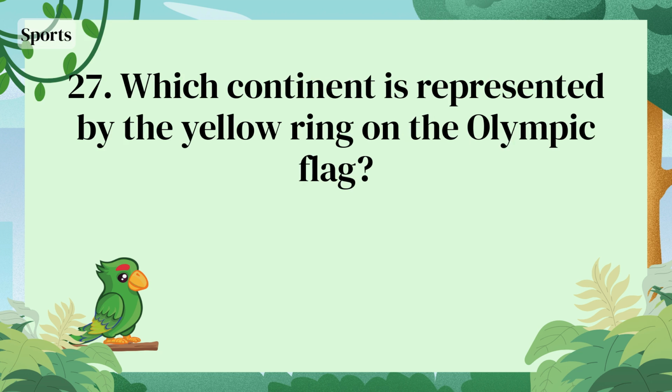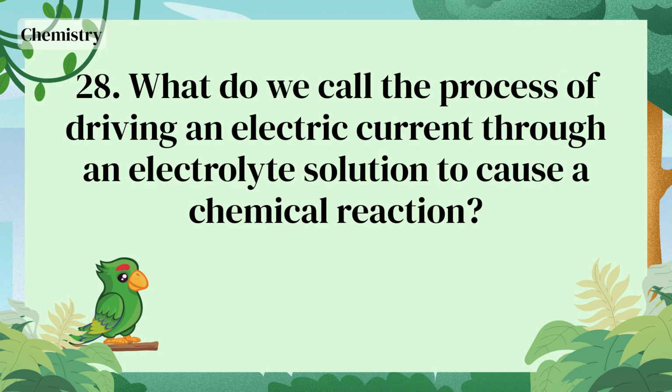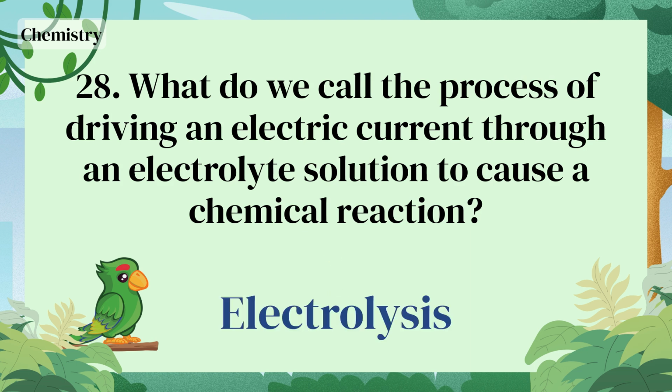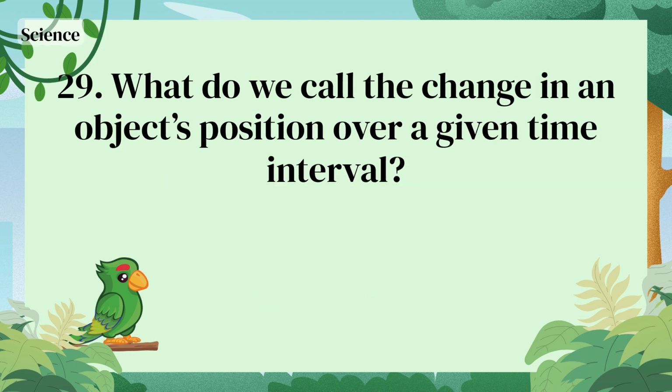Fermentation. Which continent is represented by the yellow ring on the Olympic flag? Asia. What do we call the process of driving an electric current through an electrolyte solution to cause a chemical reaction? Electrolysis. What do we call the change in an object's position over a given time interval?